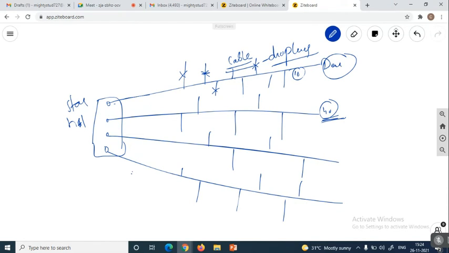Okay, yes, this is about all the topologies. In how many ways can we use the network link? Up to now we studied the importance of this particular link, how we can utilize this network link, and through this link, how we can communicate data from one device to another device. This is about the network topologies.